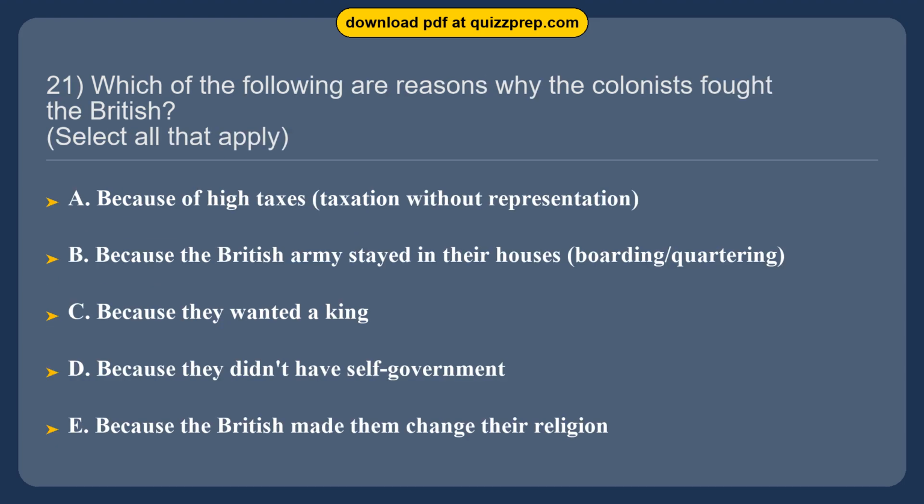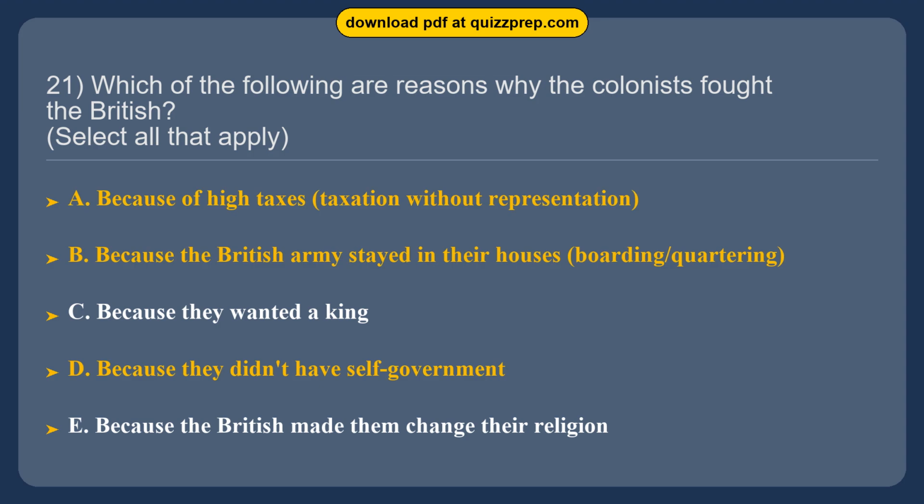Question 21. Which of the following are reasons why the colonists fought the British? Option A, because of high taxes, taxation without representation. Option B, because the British Army stayed in their houses, boarding/quartering. Option C, because they wanted a king. Option D, because they didn't have self-government. Option E, because the British made them change their religion.